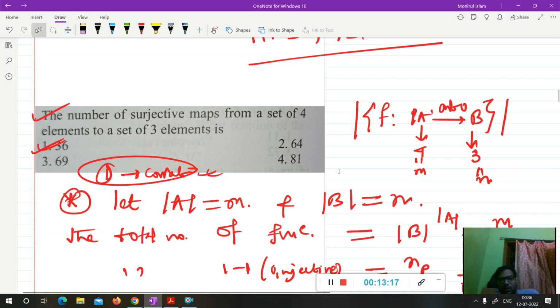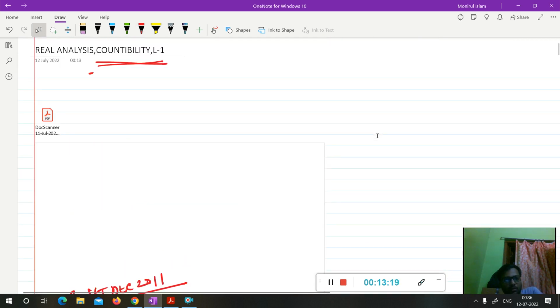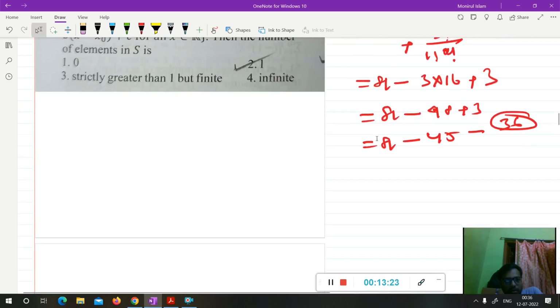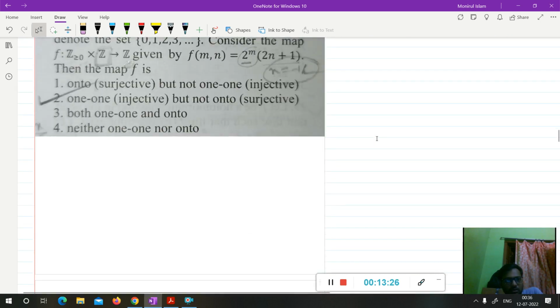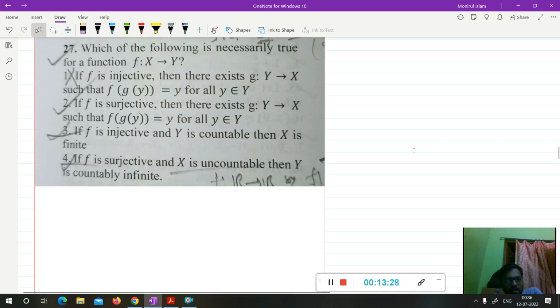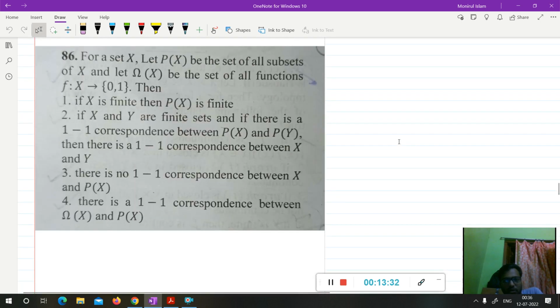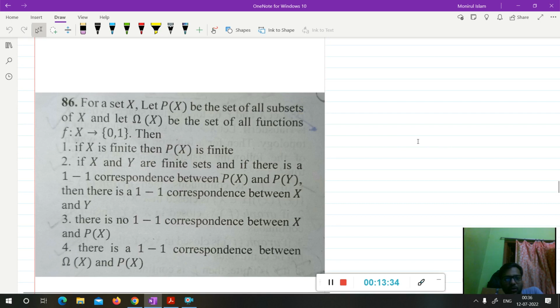Now these are all questions from part B. Now we are going to discuss a question from part C, so that your concept will be clear.